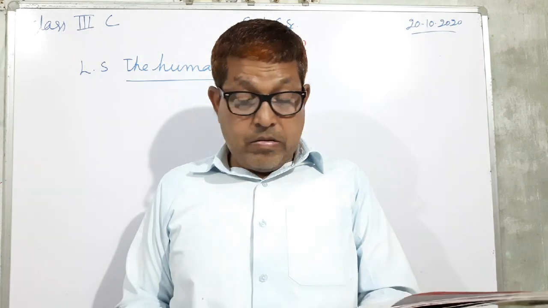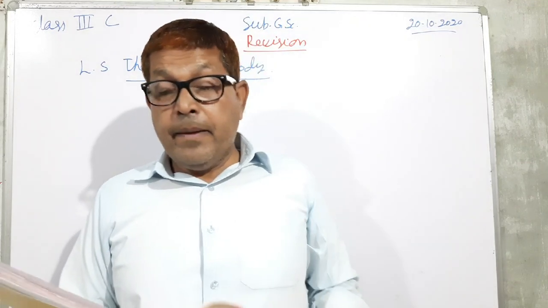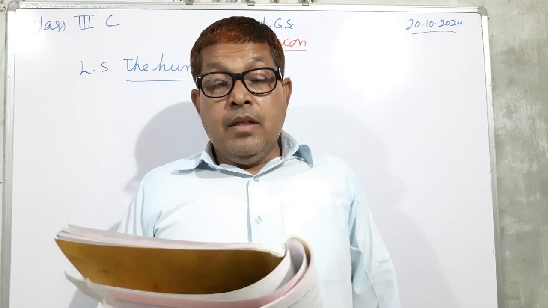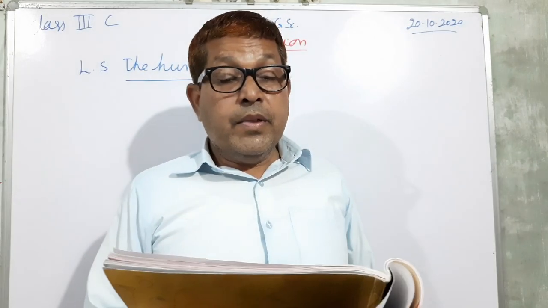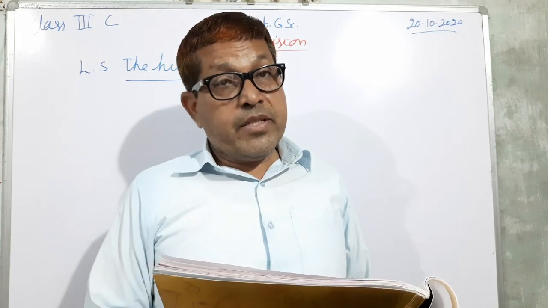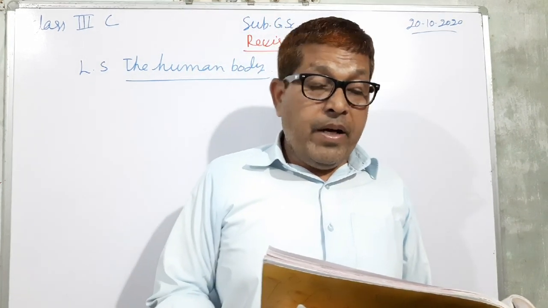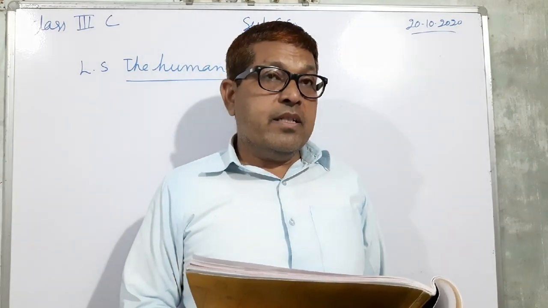So in this revision we have studied about the human body. The human body is like a machine. As a machine has a number of parts, our body has also a number of parts.